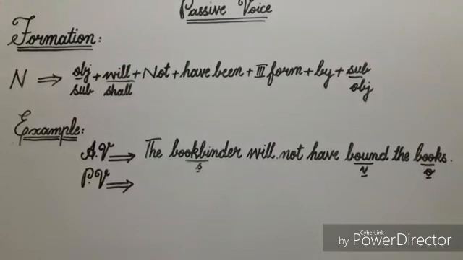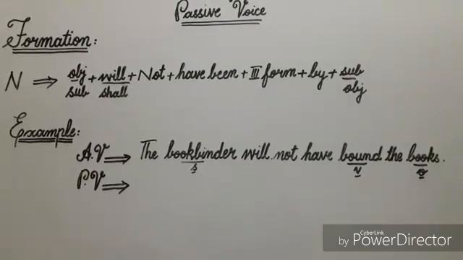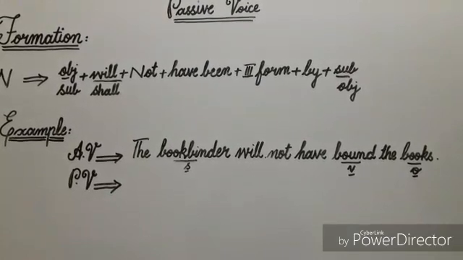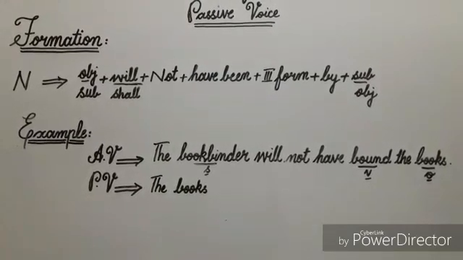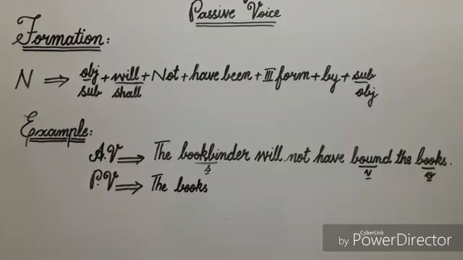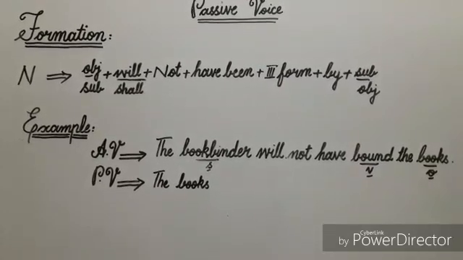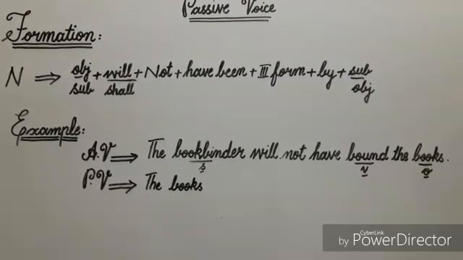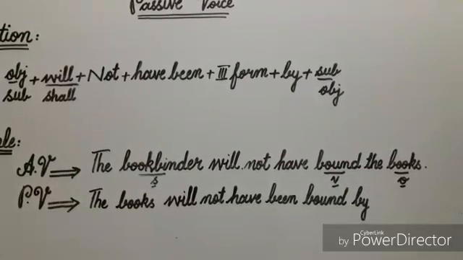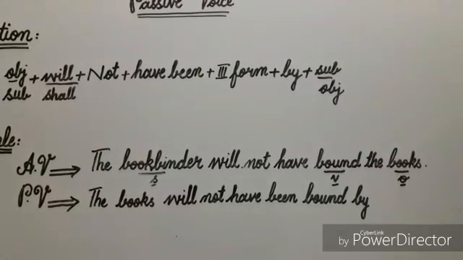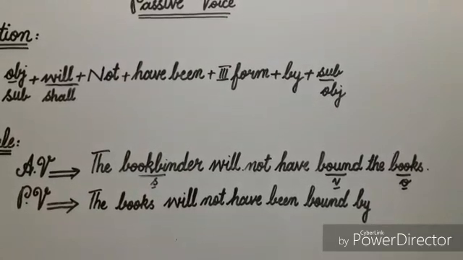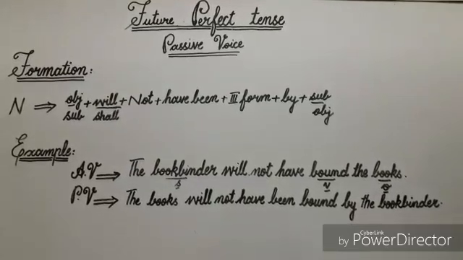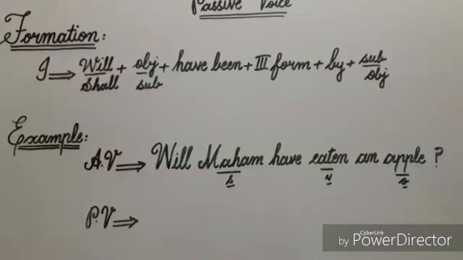According to the formation, firstly I'll write here object, and in this sentence the word books is object, so I'll write it here. Next to object I'll write here helping verb will, then not, have been, third form of verb bound, and then preposition by. Next to preposition by I'll write here subject, and in this sentence bookbinder is subject, so I'll write it here. Now you can see that by using this formation we have changed active voice sentence into passive voice.